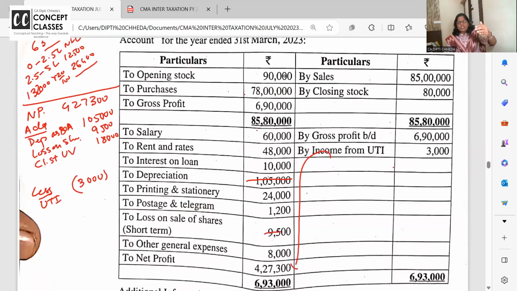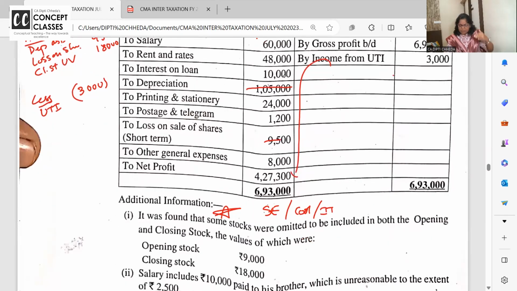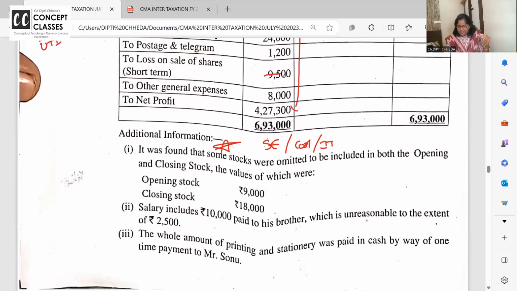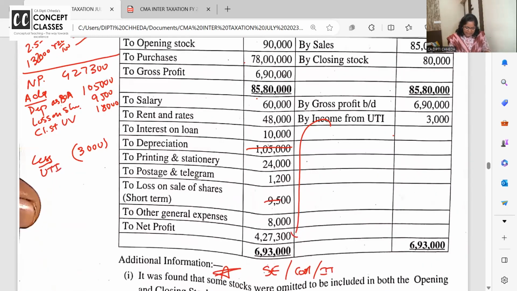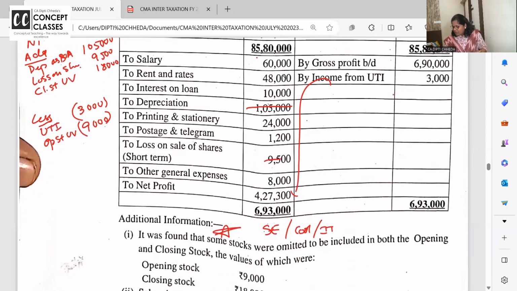Opening stock is undervalued by 9,000. Now if you add 9,000 in opening stock, your expenses will increase, your profit will decrease. So less 9,000, opening stock undervalued. Is the adjustment clear? Okay, next.